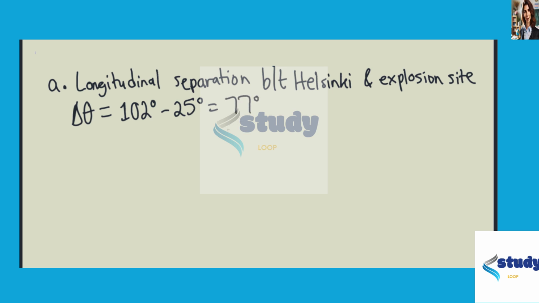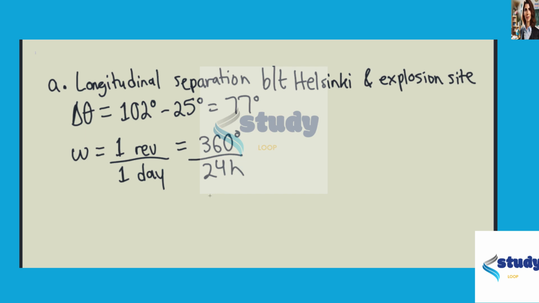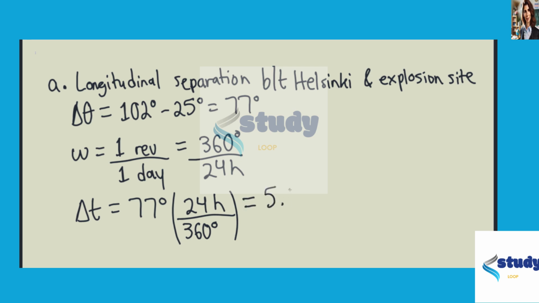Now, the spin of the Earth is constant. We know that the angular velocity of Earth is, of course, one revolution for every 1 day. So this is equaling 360 degrees, essentially, for every 24 hours. And so we can then say that delta t, the delta theta corresponds to a time interval of 77 degrees multiplied by 24 hours for every 360 degrees, giving us approximately 5.1 hours. This would be your answer for part A.